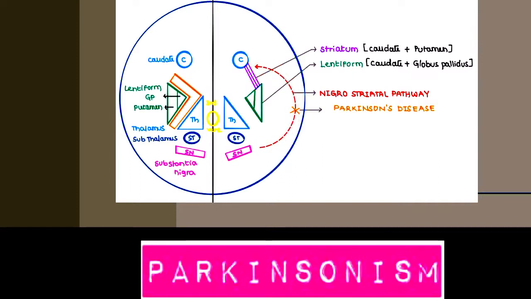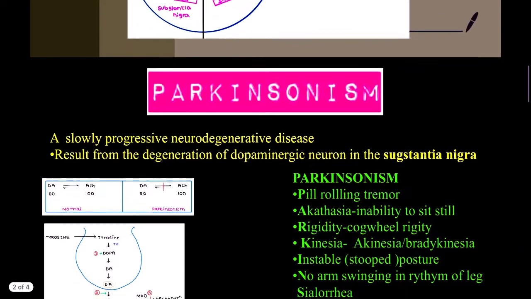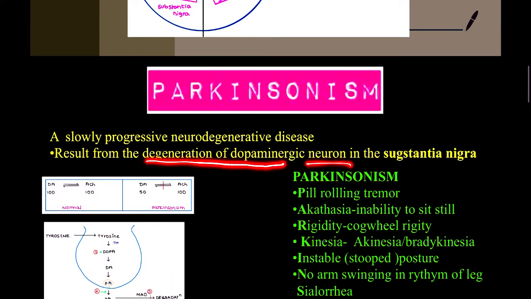So if there is damage to our dopaminergic neurons, or if there is less production of dopamine, then this pathway will be cancelled. There will be no nigrostriatal pathway, and that will lead to Parkinson's disease. So what we are saying here is it results from degeneration of dopaminergic neurons in the substantia nigra. We have already seen the substantia nigra.